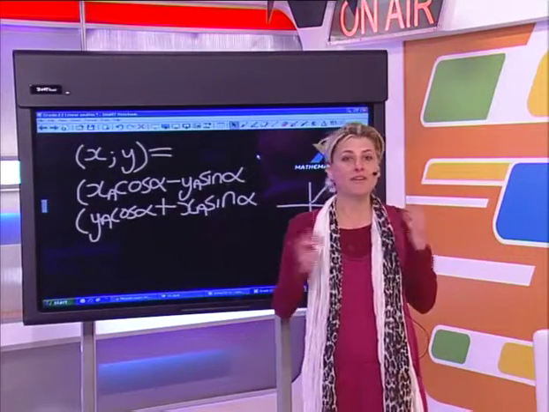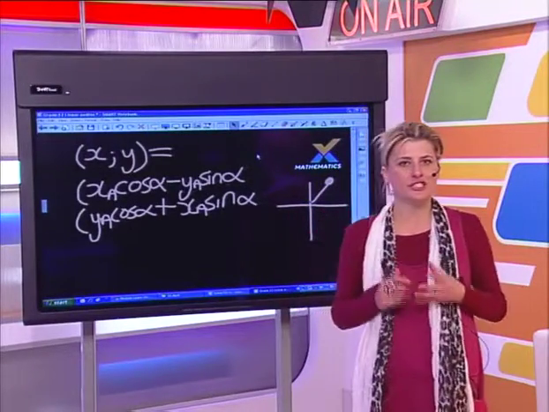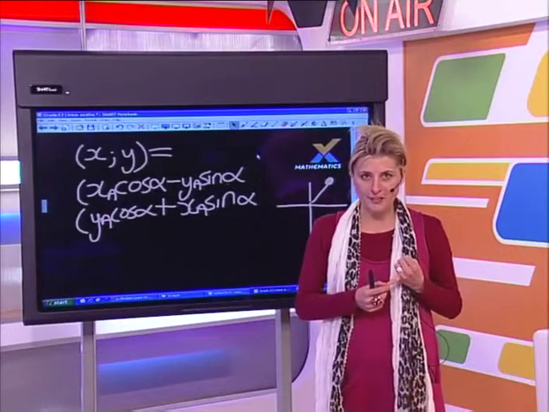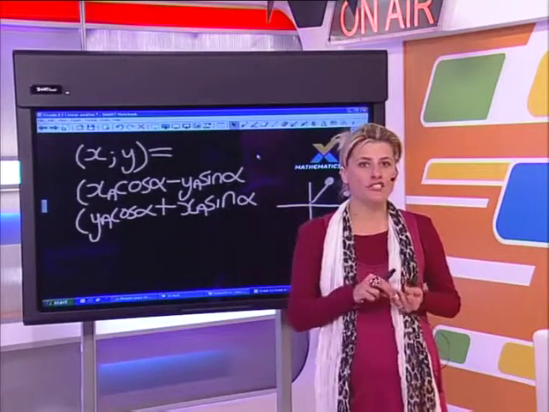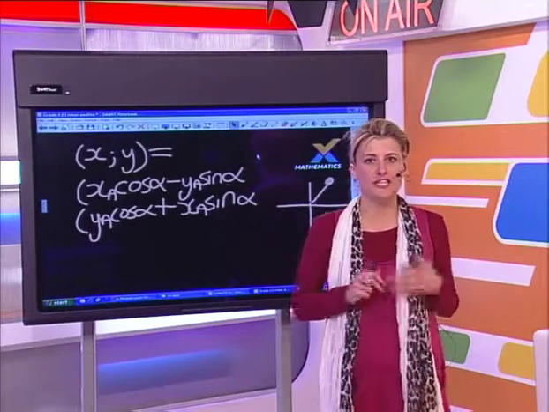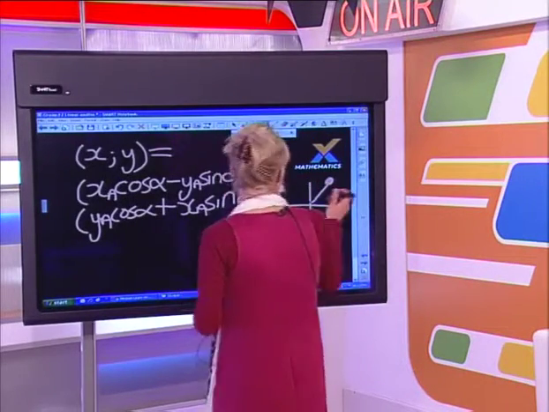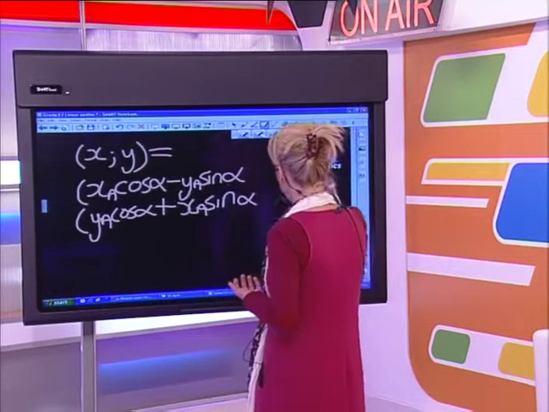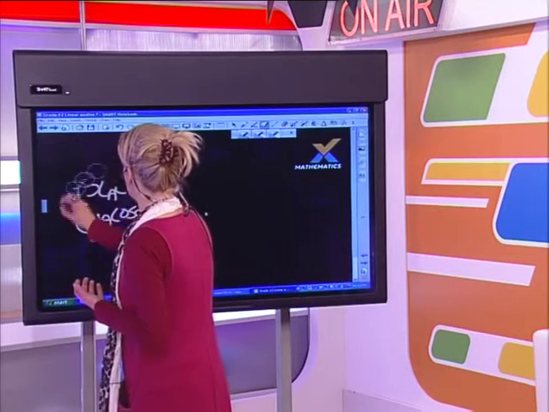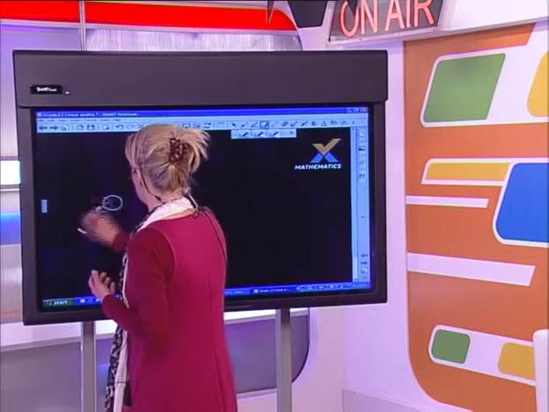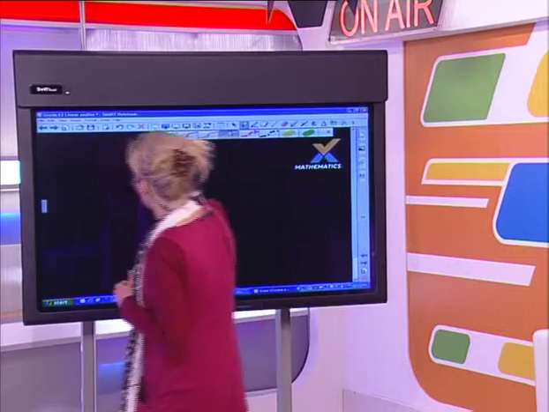Now, there's a couple of different ways in which questions can be asked. The easiest type of question is when we are given a point to start off with, we are given an angle of rotation, and we are asked to calculate the new coordinate. So let's start off with a question such as that one. Right, so let's say I am starting off with a point B, let's call it point B.